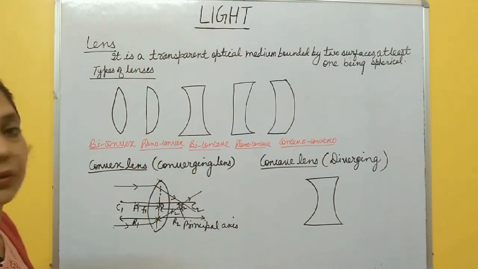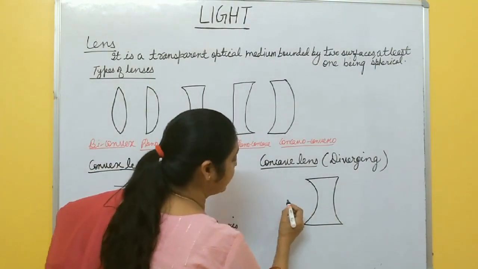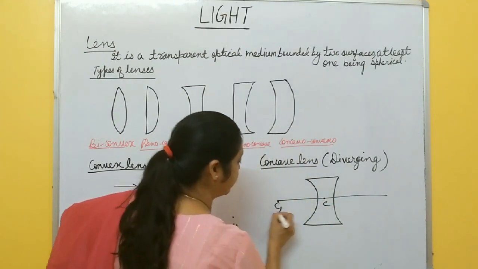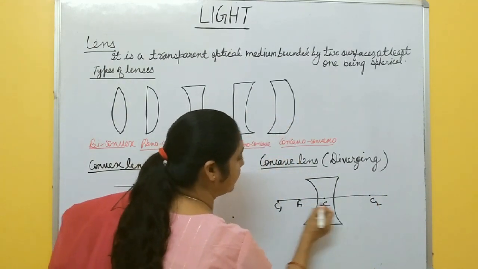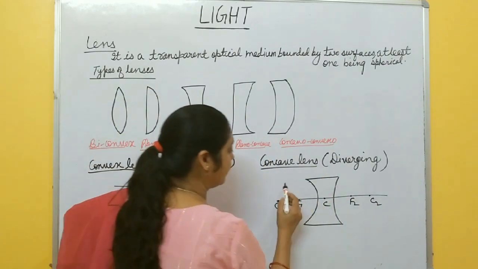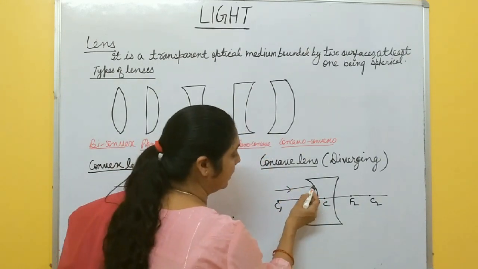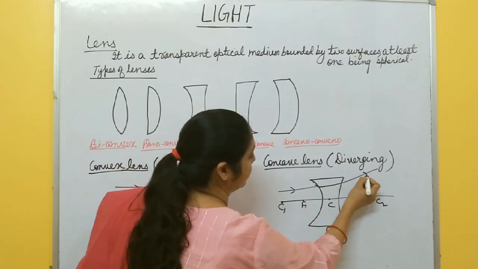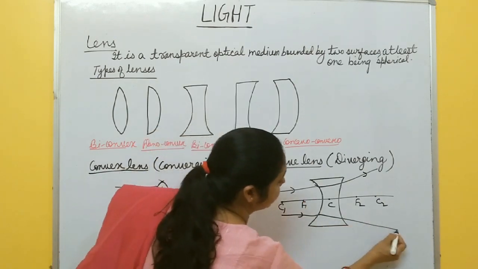Again, in case of concave lens, for this one also there are two centers of curvature. This one is the optical center, with one center of curvature to this side and another to this side. There is a focus F1 and there is a focus F2 again. And why is it called diverging? Because if a ray of light is incident parallel to the principal axis, after refraction it goes like this. Again, another ray incident parallel to the principal axis goes like this after refraction.